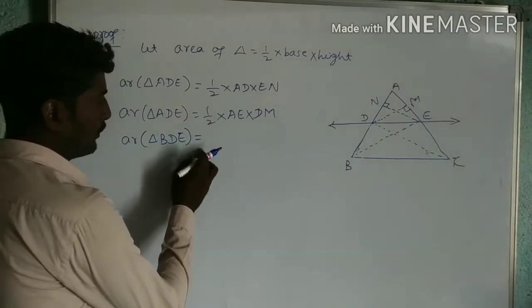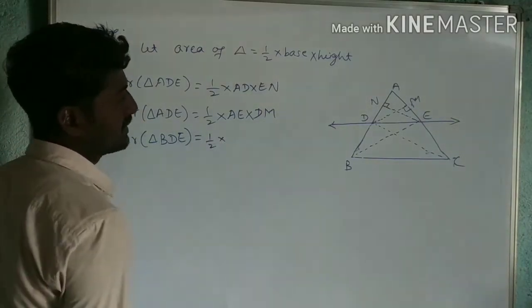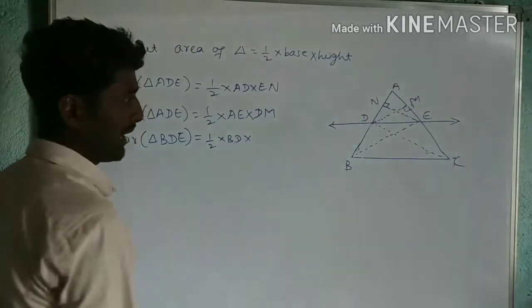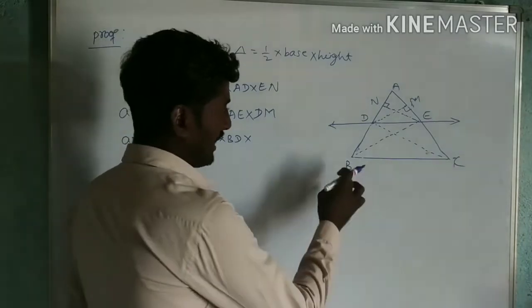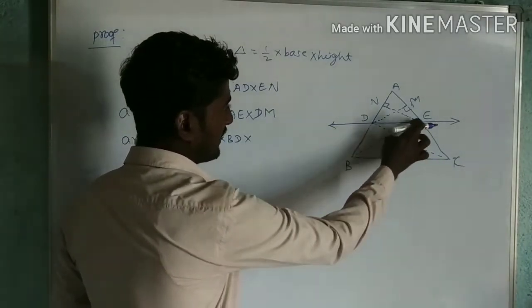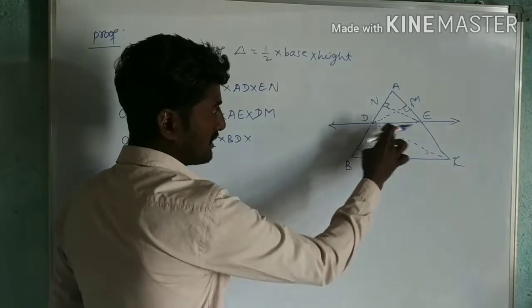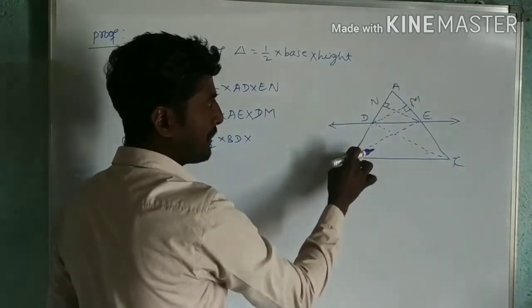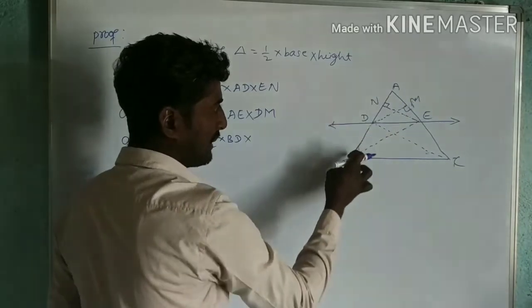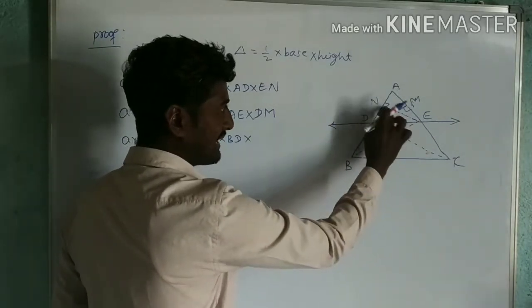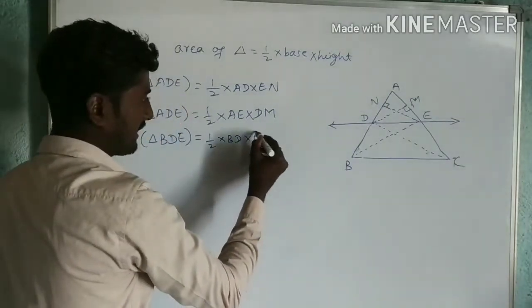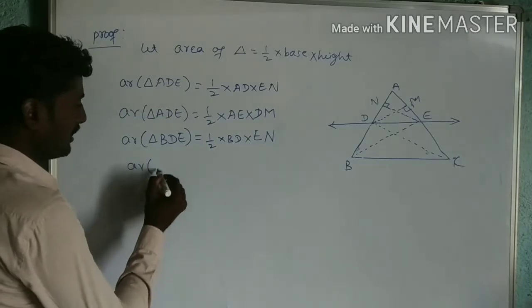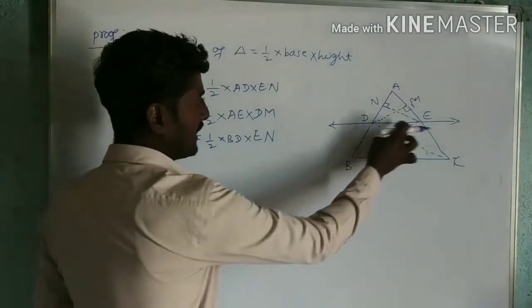This is equal to 1 by 2 base. Here I will take BD as the base, BD into height. I have taken the triangle BDE, so from E perpendicular to BD. BD is nothing but AB. For AB, the perpendicular from E is EN. Therefore, I can take the height as EN.